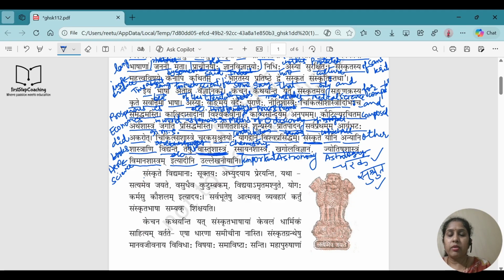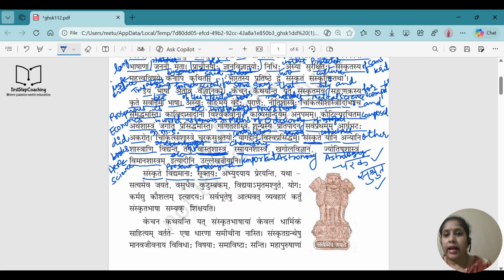So now, actually, you can understand why you are supposed to learn Sanskrit. Sanskrite means in Sanskrit. It's again Saptami Vibhakti. So in Sanskrit, Vidyamanaha means present. Suktiyaha means good sayings.